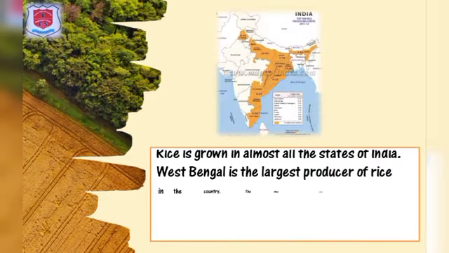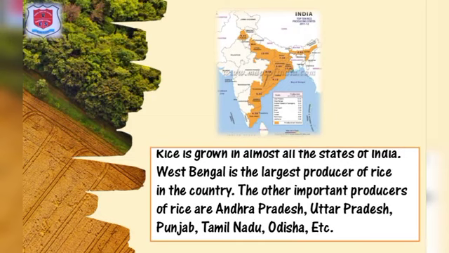Rice is grown in almost all the states of India. West Bengal is the largest producer of rice in the country. The other important producers of rice are Andhra Pradesh, Uttar Pradesh, Punjab, Tamil Nadu, Odisha, etc.